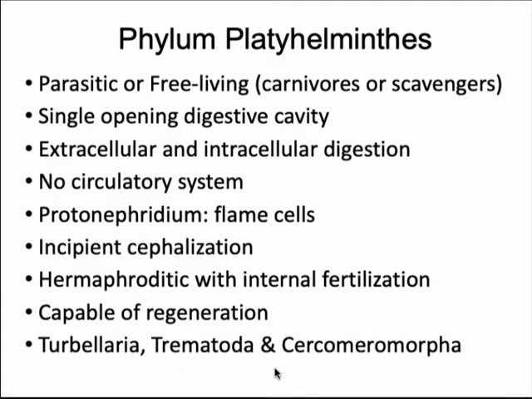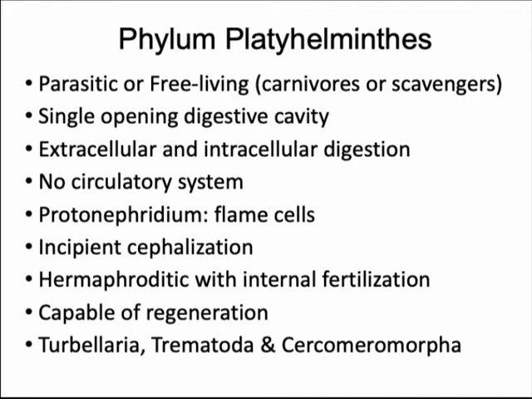The first group are flatworms. Since they don't have a coelom, they tend to be very small, and some of them are parasites and some of them are free living. They have a single opening for the digestive cavity, similar to what cnidarians had, and they're capable of doing both intracellular and extracellular digestion. They don't really have a circulatory system, but they have an incipient, a primitive excretory system that allows them to get rid of nitrogenous waste and try to minimize water use. This allowed flatworms to colonize terrestrial environments.